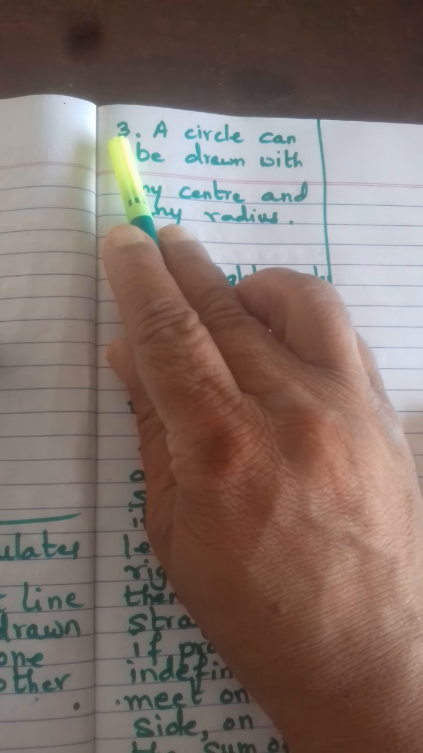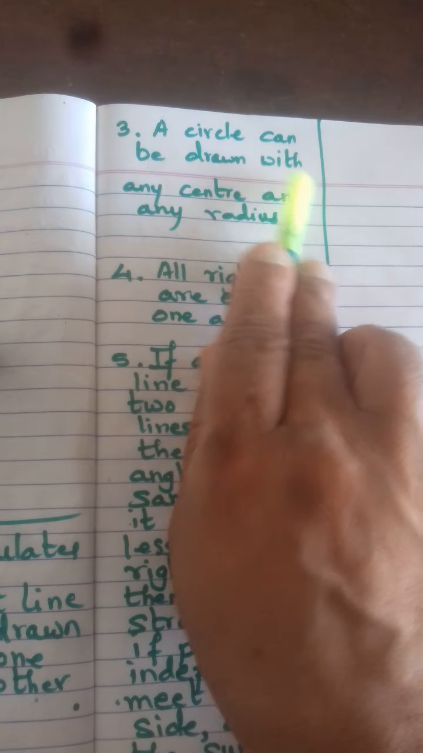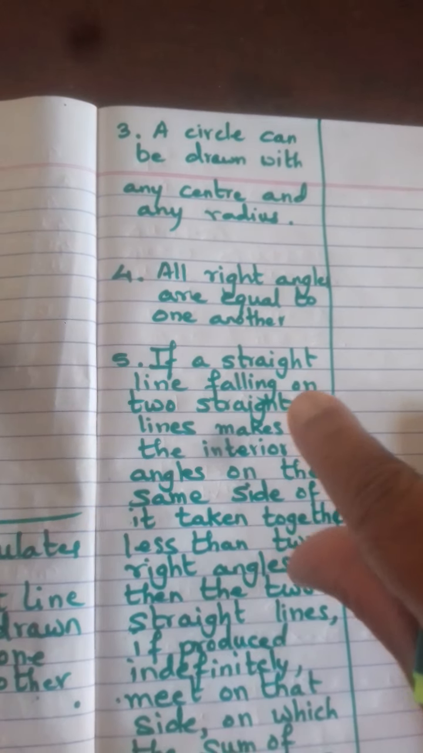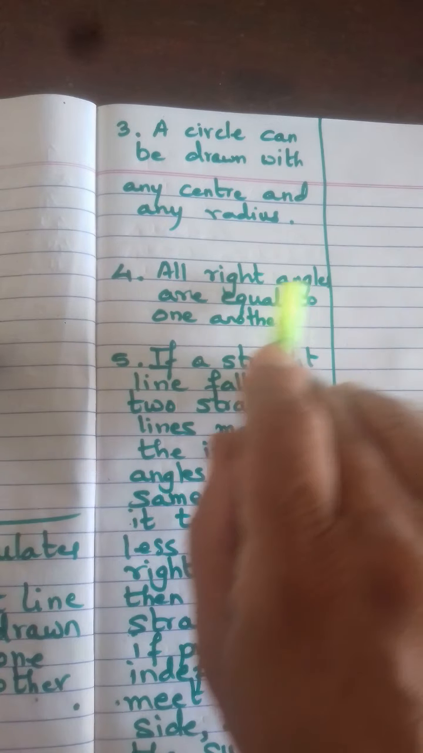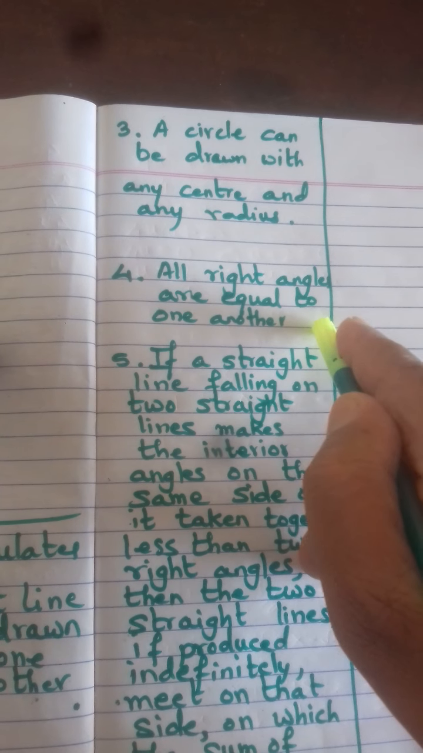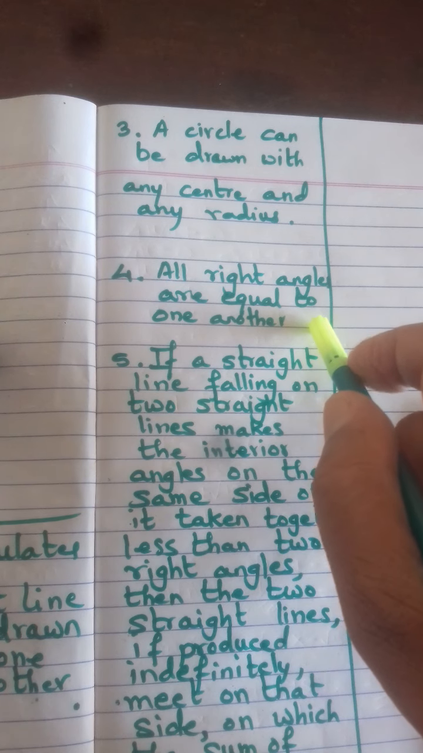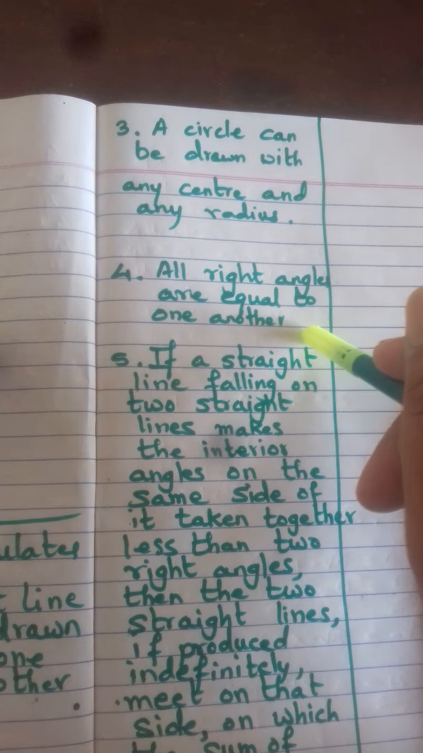Now we will see the third postulate. The third postulate says, a circle can be drawn with any center and any radius. So you can take a compass and draw any circle with any center and any radius. Fourth one, all right angles are equal to one another. Each right angle is equal to how much? 90 degrees. So all right angles will definitely be equal to one another. This is the fourth postulate.